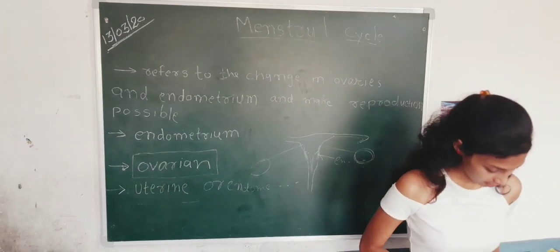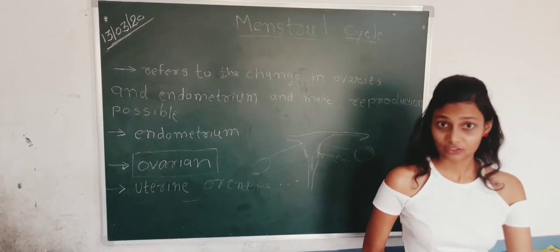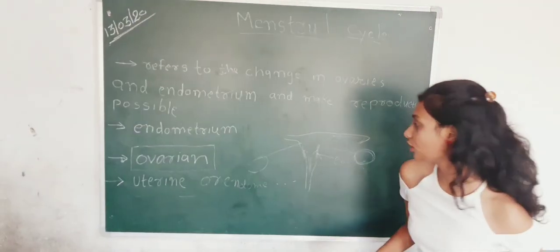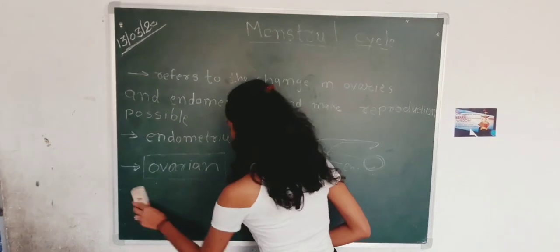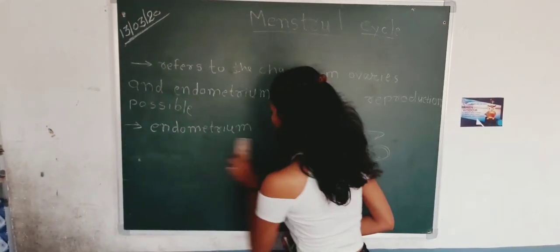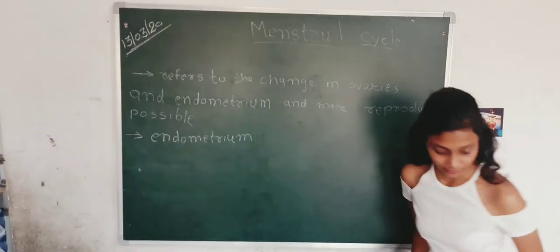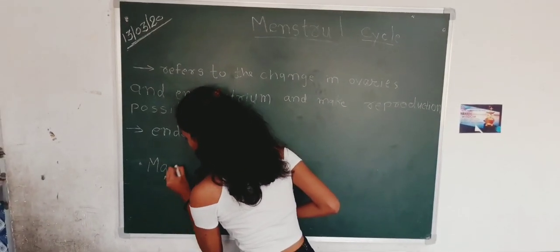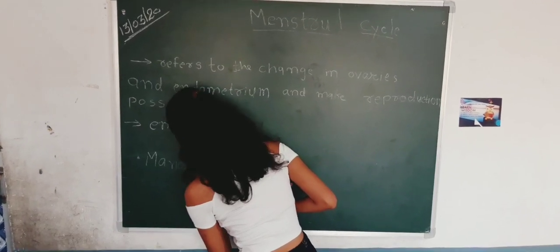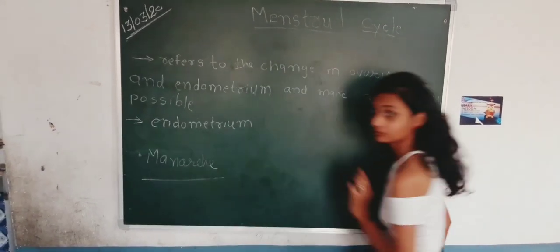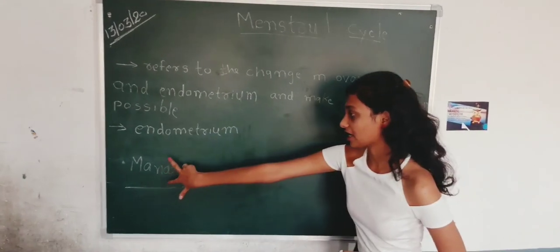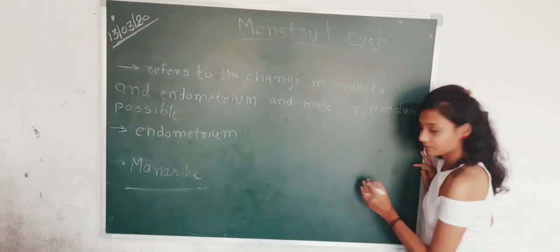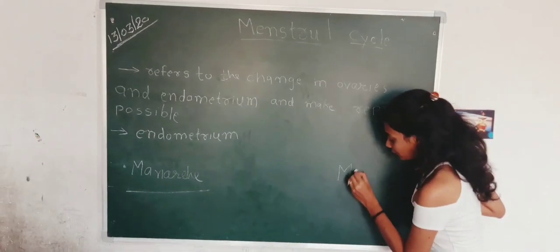Clear? Now, when menstruation starts, the first time menstruation occurs, we call it menarche. Then the process continues, and at the end we call it menopause.